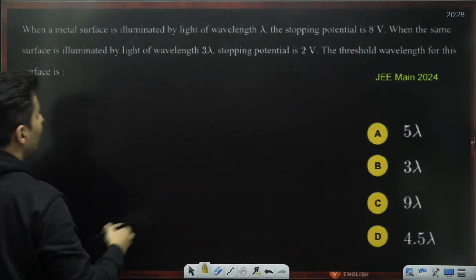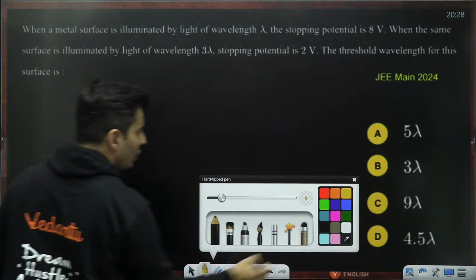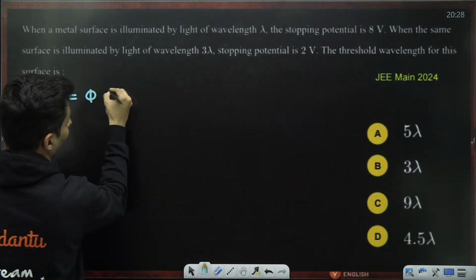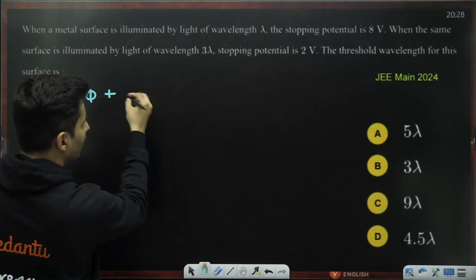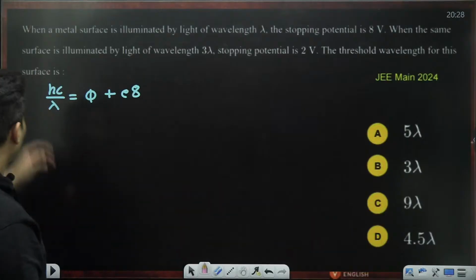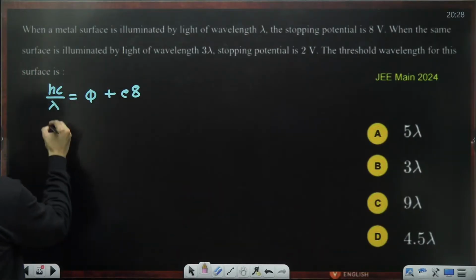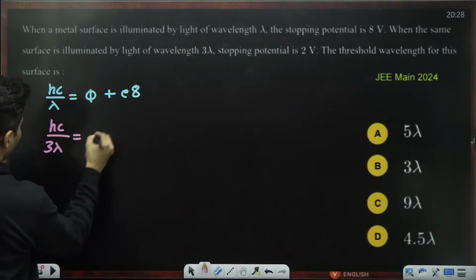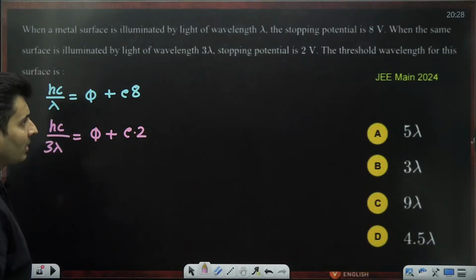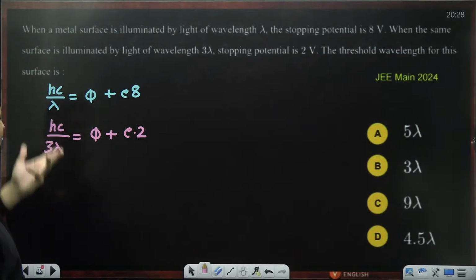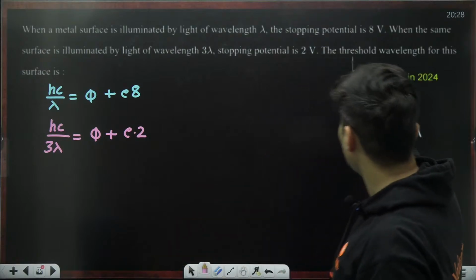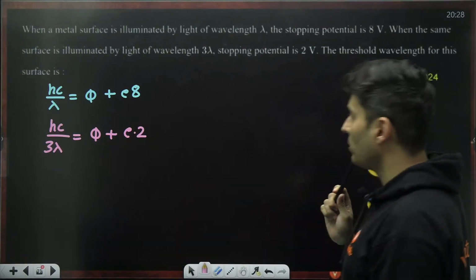Yep, correct. So equation will look like this. Initially, you will write it as Hc by lambda is phi plus, work function will not change, stopping voltage is 8 volts, so E into 8. Next time, same surface by light of wavelength 3 lambda. So Hc by 3 lambda is phi plus, stopping voltage is 2 volts, so E into 2. The threshold wavelength. So we have to find out the value of phi because that's how you will get the threshold wavelength. How do you get the threshold wavelength?